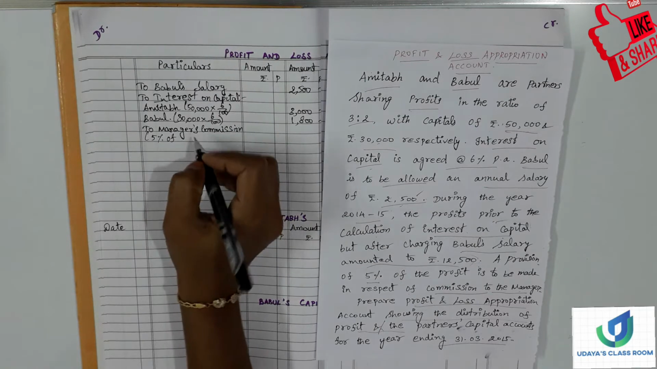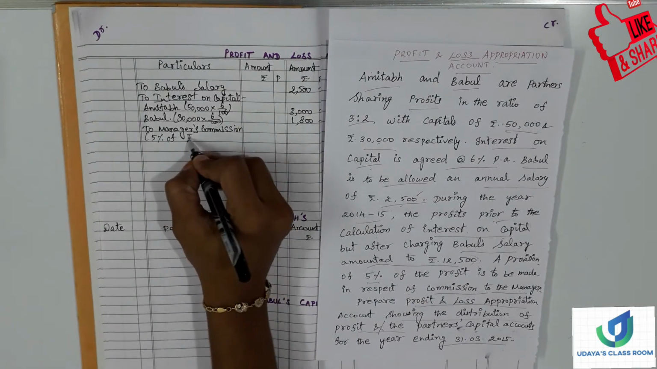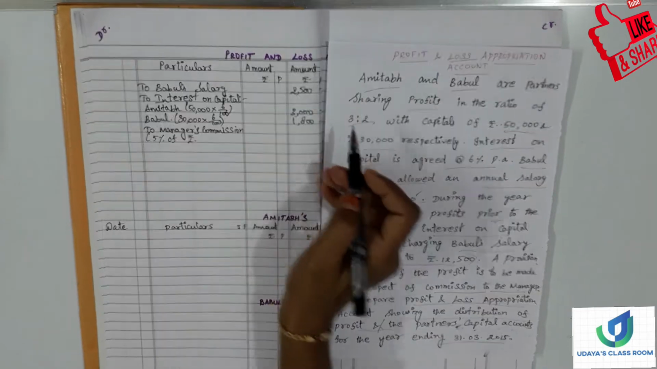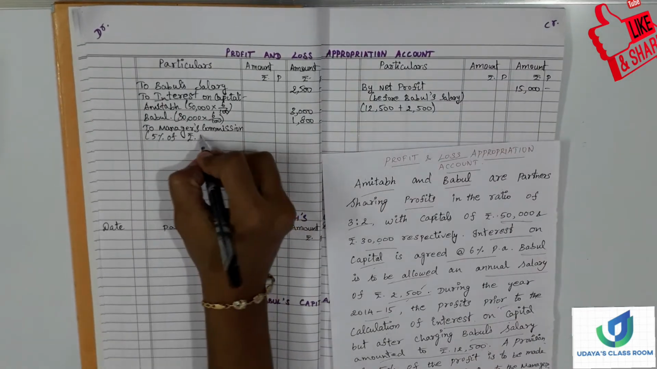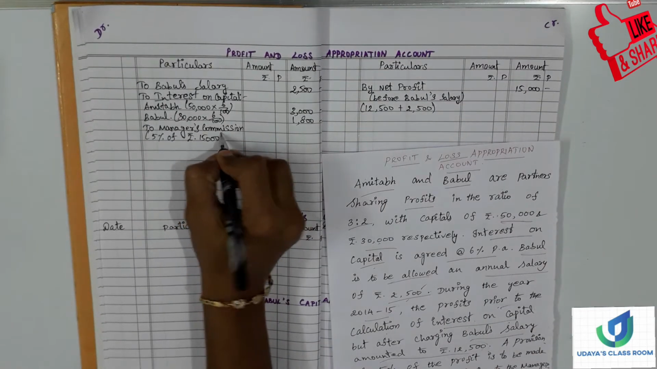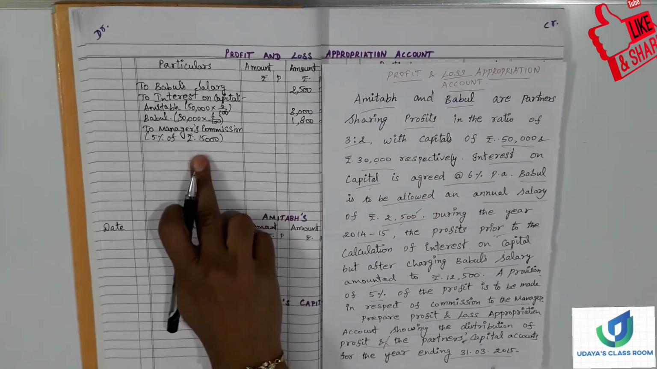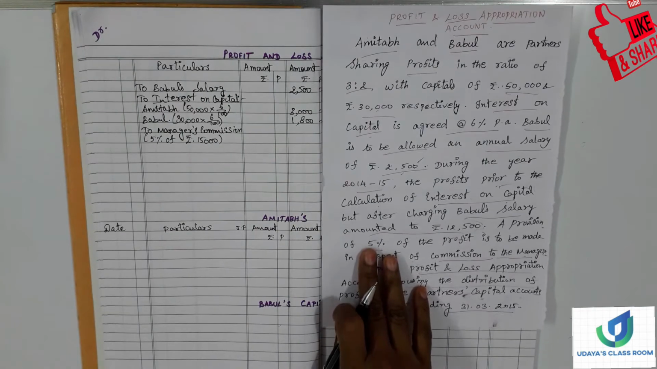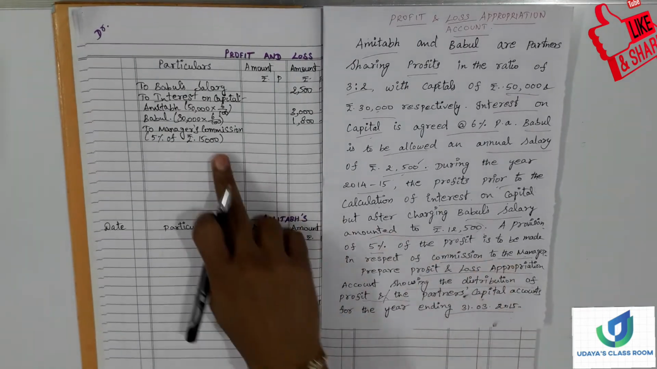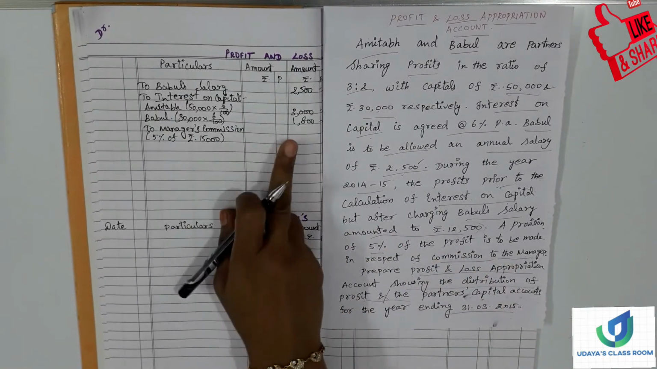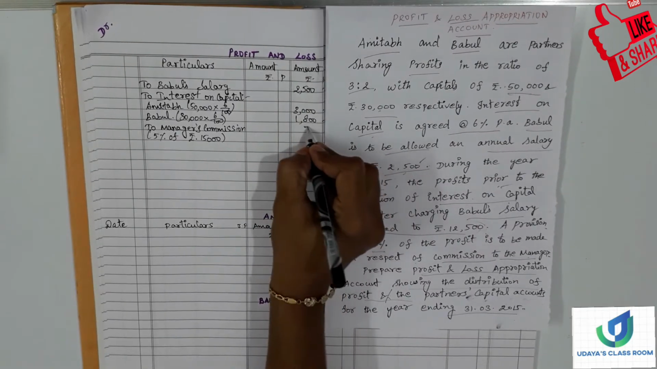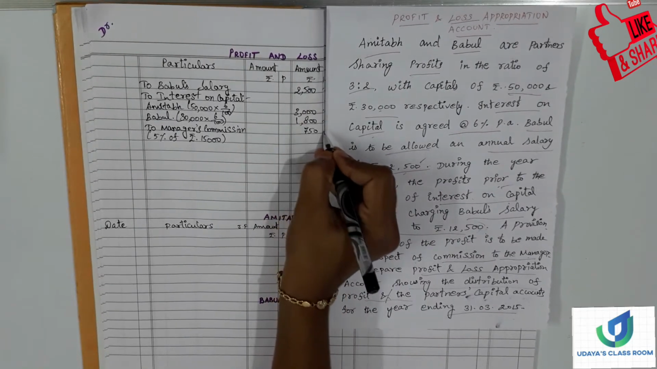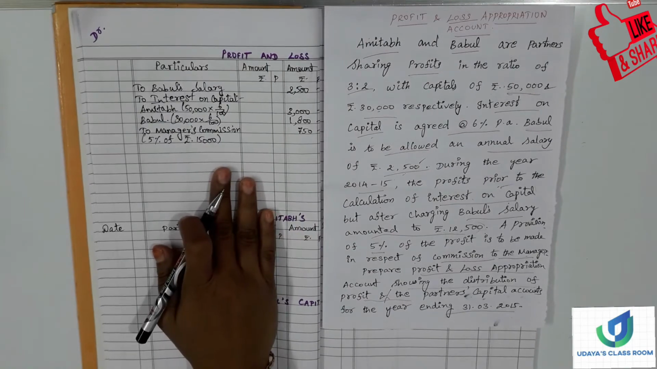5% of net profit. What is the net profit? 15,000. So 15,000 into 5 by 100 would be the manager's commission. Are you clear with this? So 15,000 into 5 by 100, how much will come? 750 would be the manager's commission.